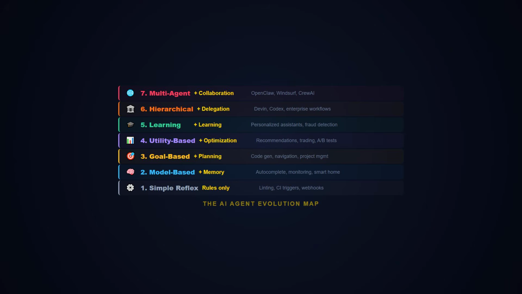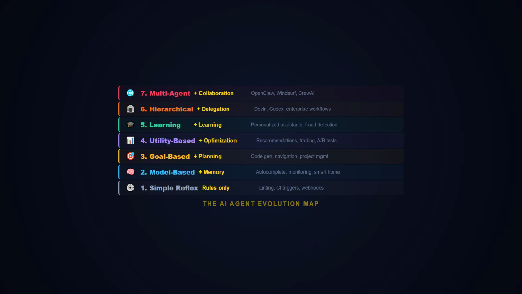Next, goal-based agents. Add planning for any multi-step workflow, code generation, trip booking, project management. Then utility-based agents. Add optimization. When you need the best outcome, not just any outcome. Recommendations, resource allocation, A/B testing. Learning agents, add adaptation. When the system must improve over time, personalize coding assistance, fraud detection, adaptive UIs.